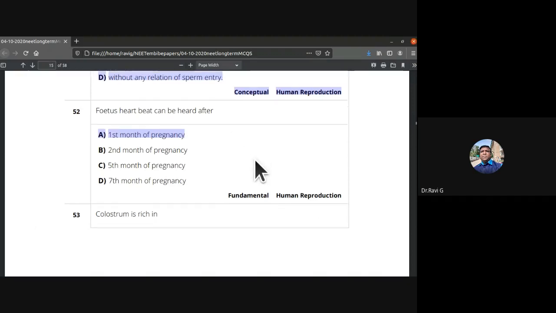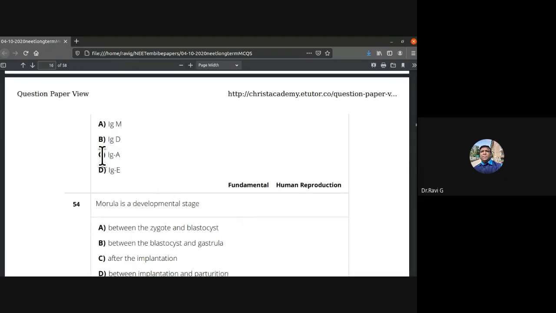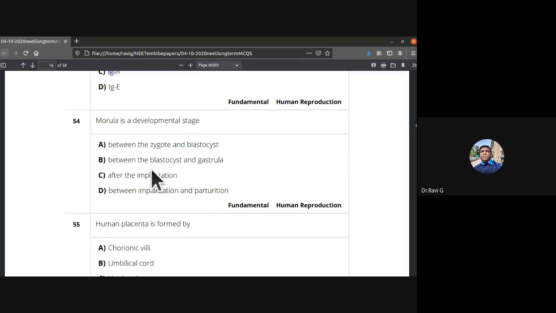A is the answer. Colostrum is rich in IgA. So 53rd, the answer is C, IgA, immunoglobulin A. Morula is the developmental stage between the zygote and the blastocyst. We call the morula the mulberry stage. So 54th, A is the answer.